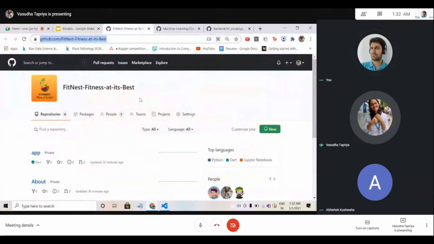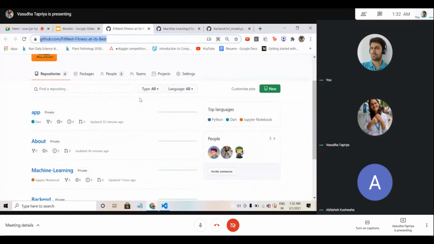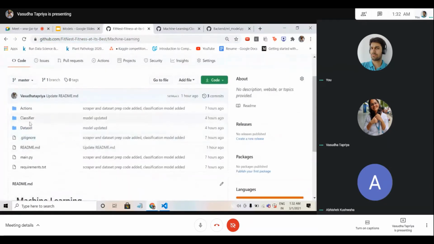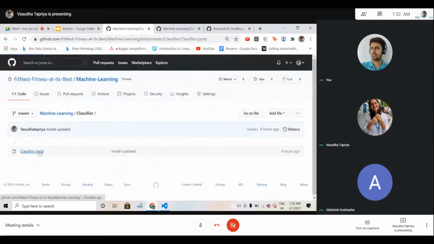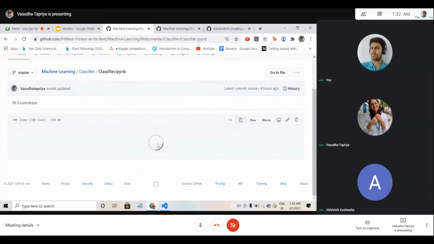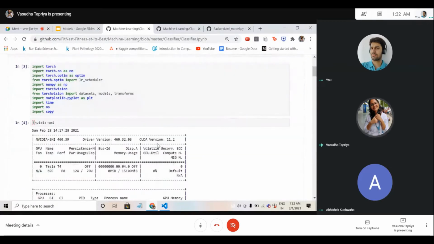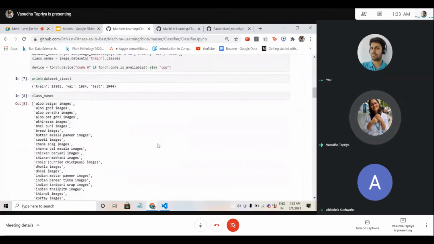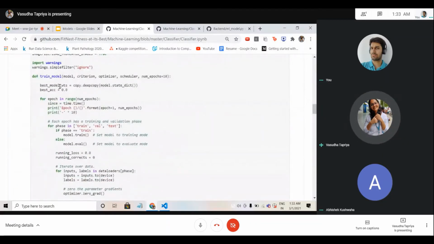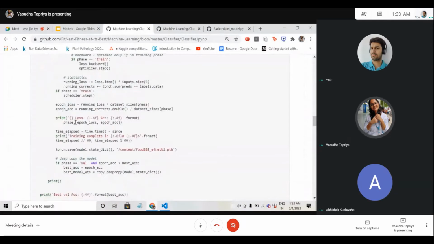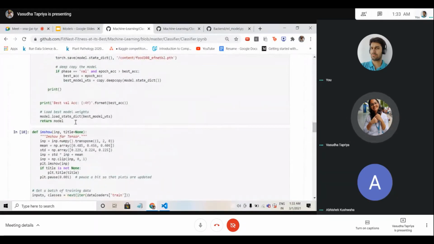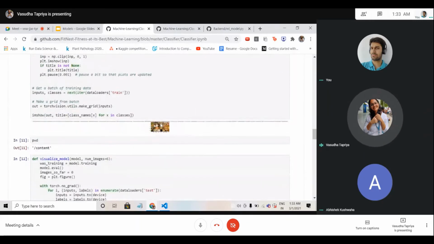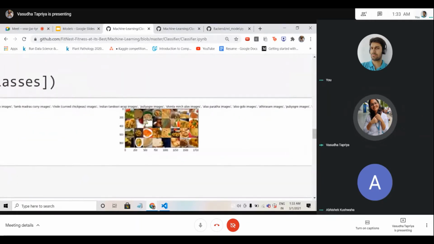So I worked on the machine learning portion for this. I have used PyTorch for the same. This is the portion where we are training the model. I have used 10 epochs for the same, and we have used 40 categories for categorization of the images, and we have visualized the same over here. This is a small image, but yeah.